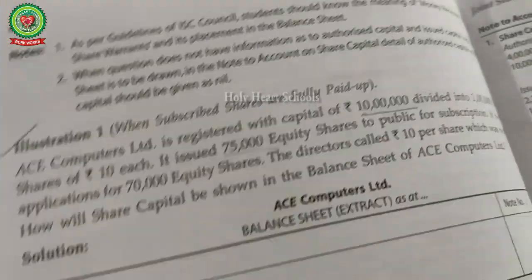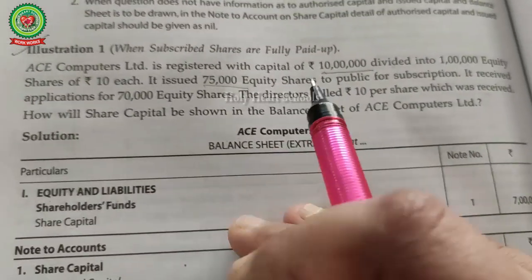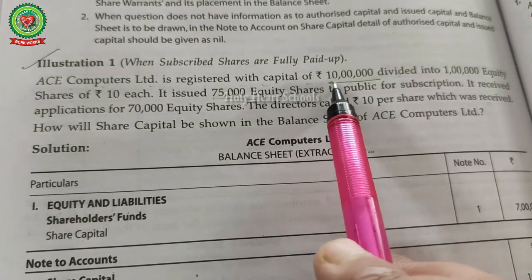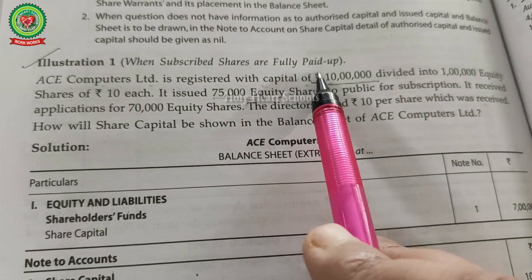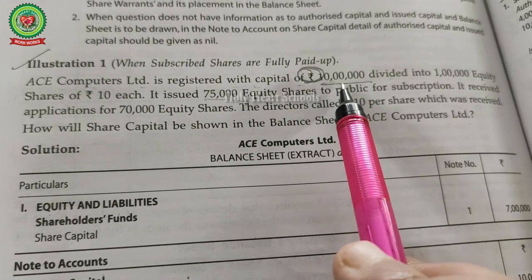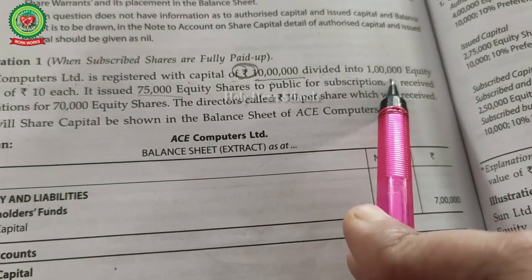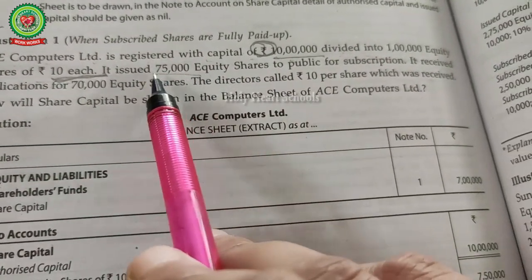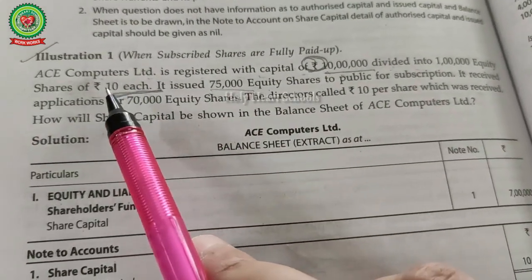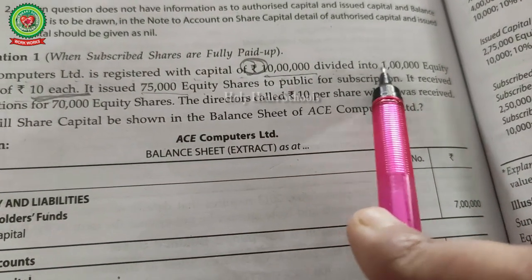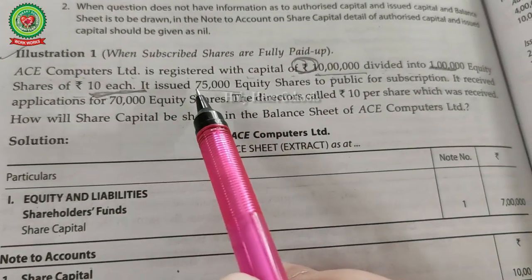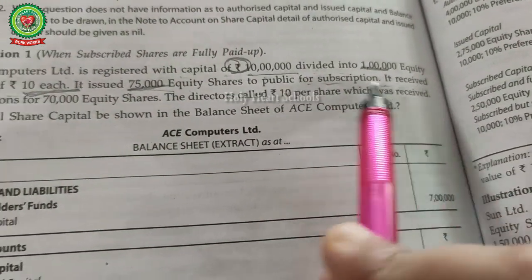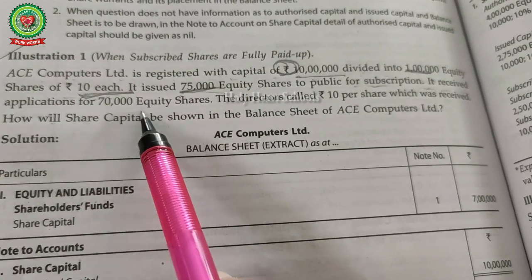Now see with the help of one example. AC Computers Limited is registered with the company of 10,000 rupees. It means the number of shares is not given. 10,000 divided into 1 lakh equity shares of rupees 10 face value is provided here. Issued 75,000. So see 1 lakh total, it means your authorized capital. And out of authorized capital, only 75,000 issued to the public for subscription. It received applications for 70,000.